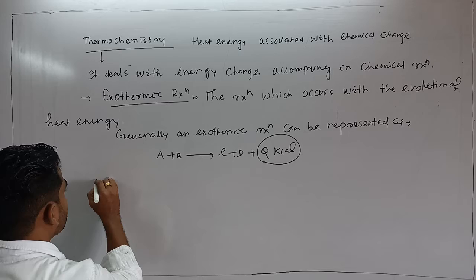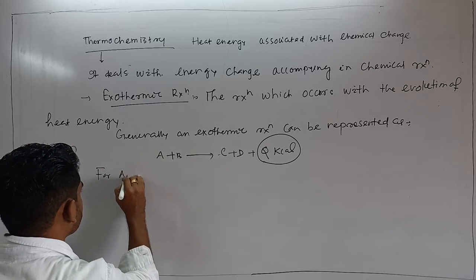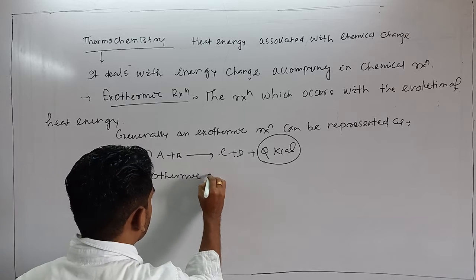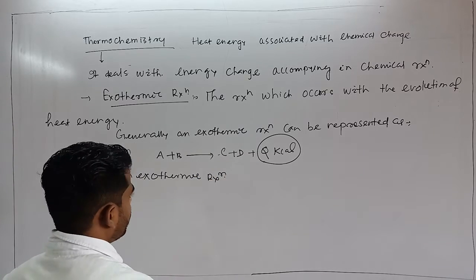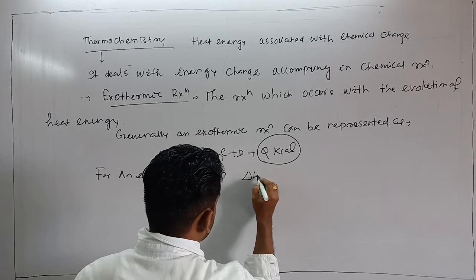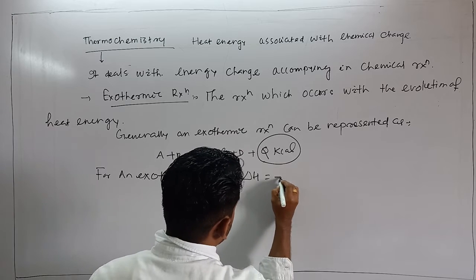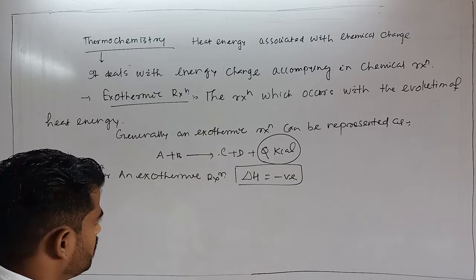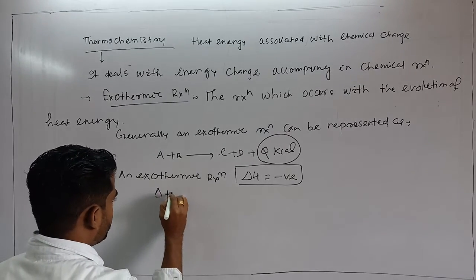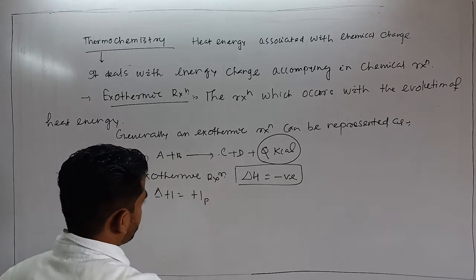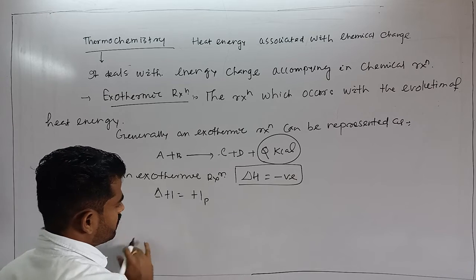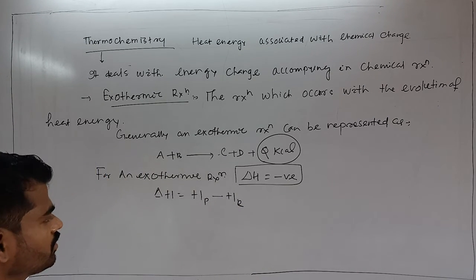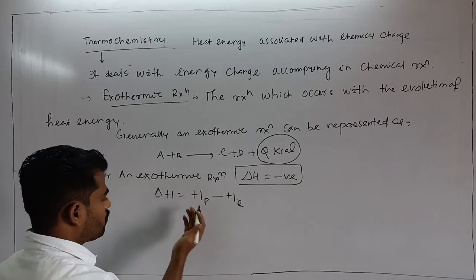So for an exothermic reaction, delta H is always negative. Negative means energy is released. That means delta H, the enthalpy change or heat change, is enthalpy of product minus enthalpy of reactants.